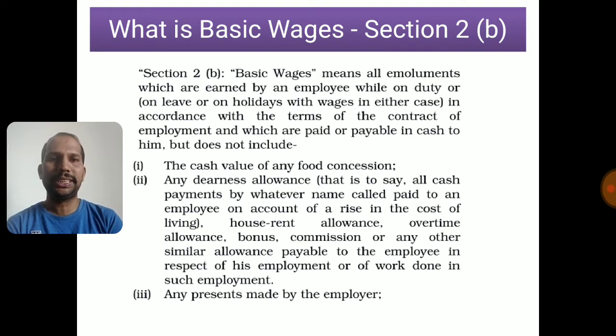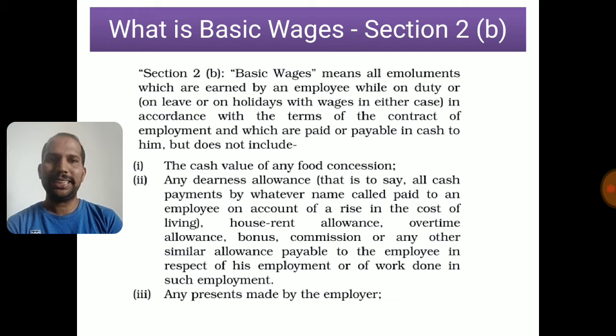Now the first portion tells what it includes, and the second portion continues with what it does not include. The cash value of any food concession, any dearness allowance, friends, see this point, that is to say all cash payments by whatever name called paid to an employee on account of a rise in the cost of living.